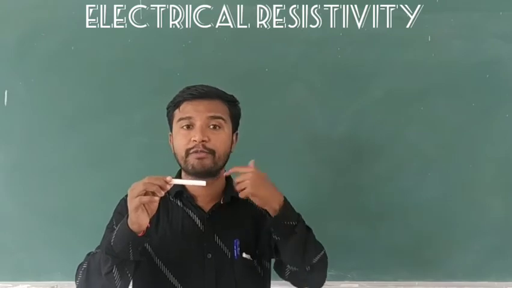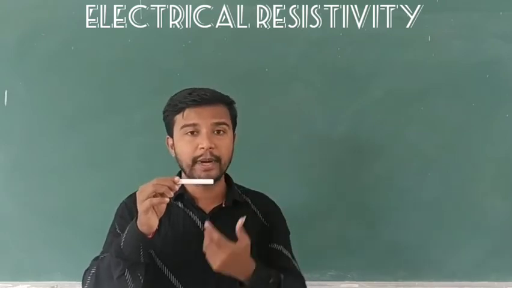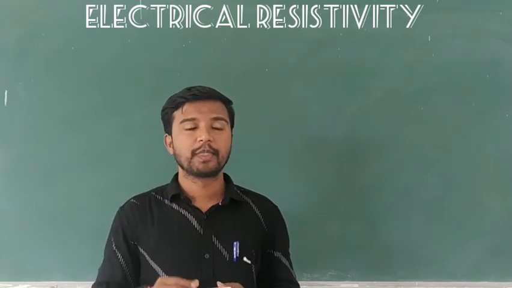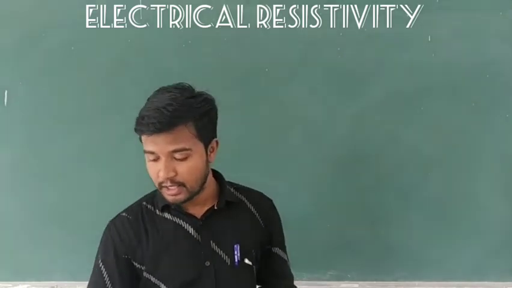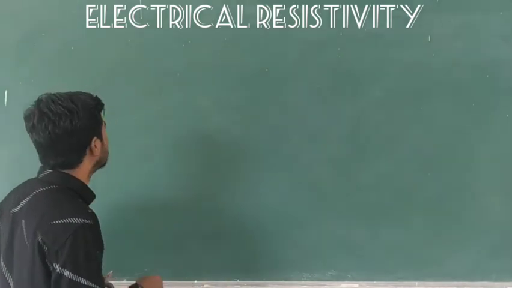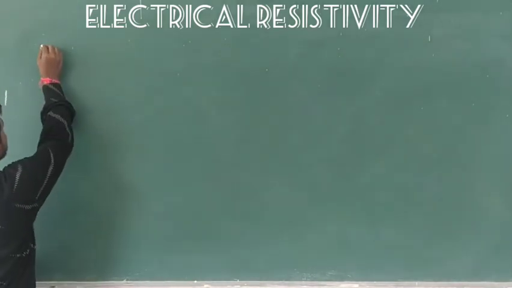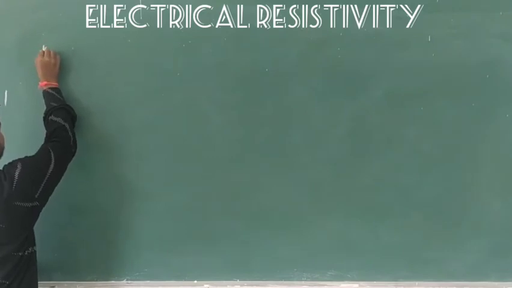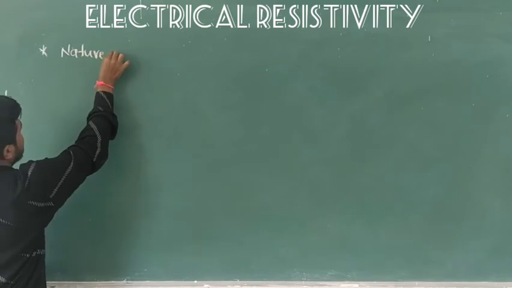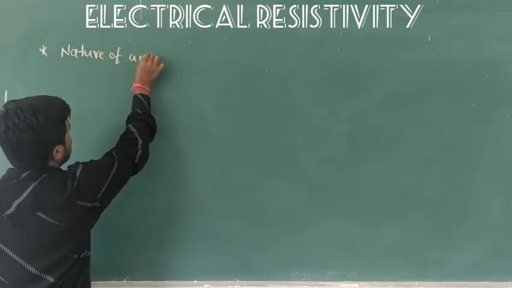So on which factors does the resistance of this conductor depend? The resistance of a conductor depends on two main factors. The first is the nature of a material.